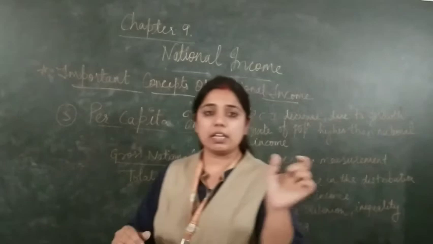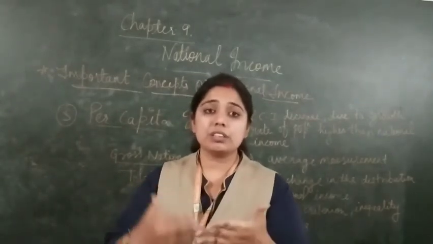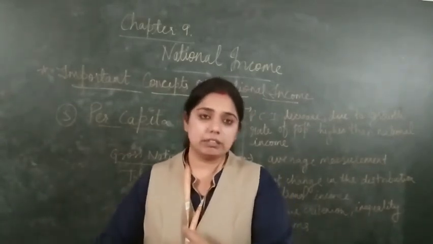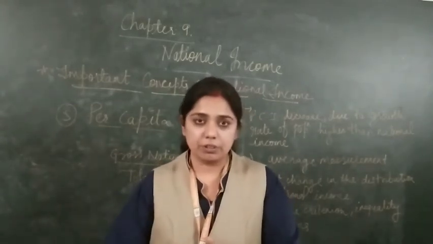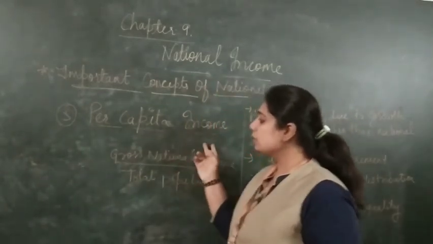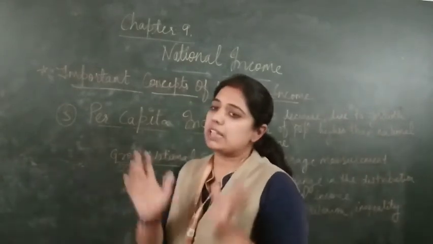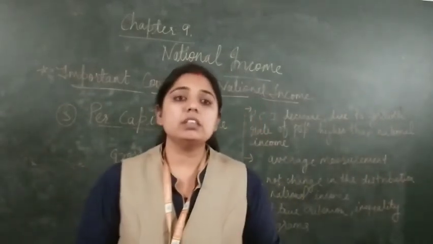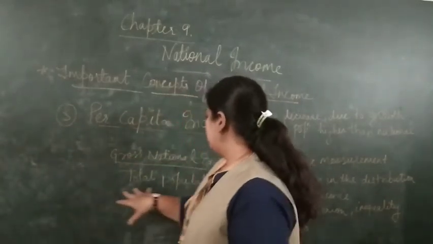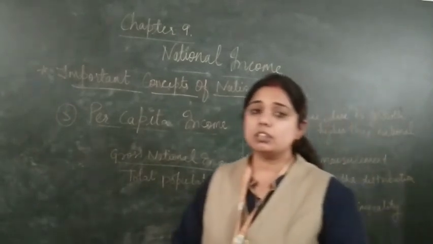If we see any country's per capita income, we will come to know whether the nation is in the developing process, or is developed, or is going to be developed, right? So for calculating the per capita income, the national income of the country we need to divide by the total population which we have in the country.